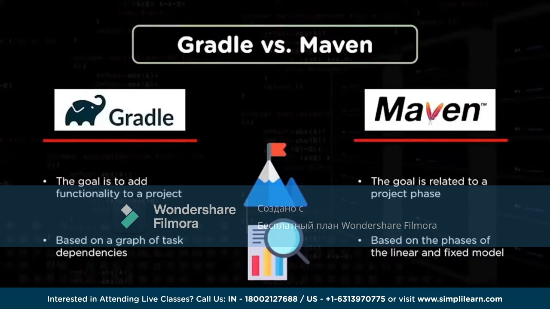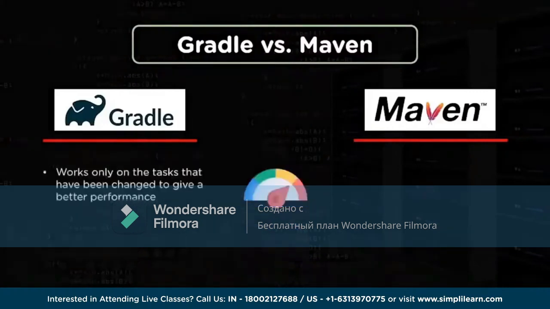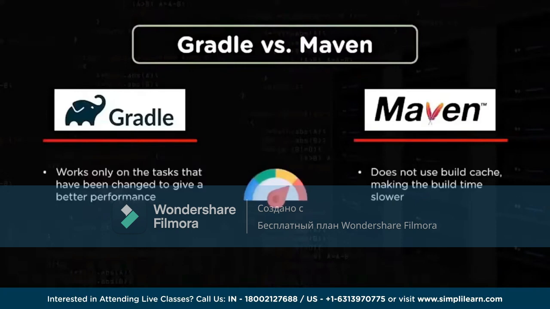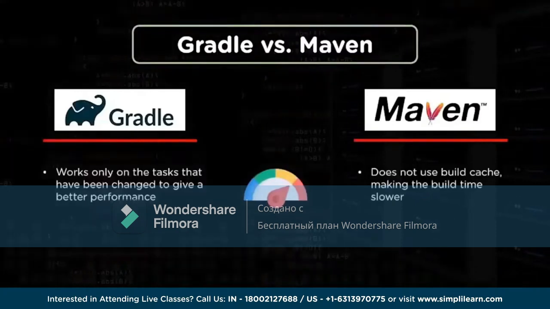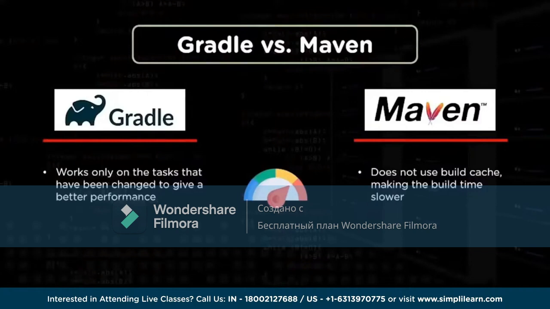So Maven is a phase mechanism, but Gradle is according to the features or the flexibilities. Now Gradle works on the tasks, whatever task you want to perform, it works directly on those tasks. On the other hand, Maven does not have any kind of inbuilt cache, so every time you are running the build, the plugins and all this information gets loaded up, which takes definitely a lot of time.